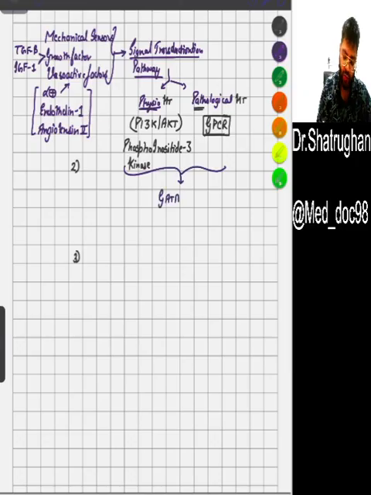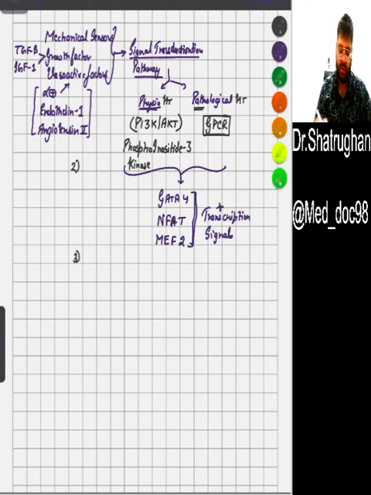GATA4, NFAT, neutrophil factor activating, and MEF2. All these three are actually transcription signals. Okay, what phosphoinositide 3 kinase and GPCR do is they stimulate the transcription signals, namely GATA4, NFAT, and MEF2.